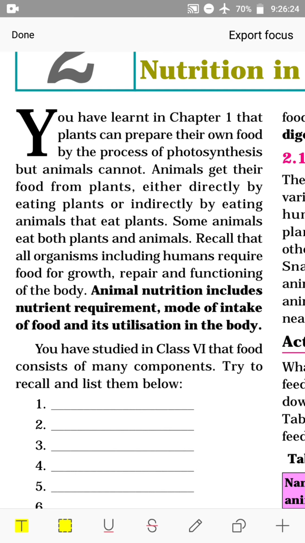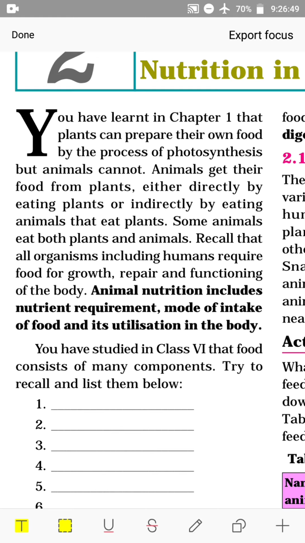Okay, let us start. Today we are going to start a new chapter, Nutrition in Animals, chapter 2. In chapter 1, you learned that plants can prepare their own food by the process of photosynthesis, but animals cannot. Animals get their food from plants, either directly by eating plants or indirectly by eating animals that eat plants. Some animals eat both plants and animals.